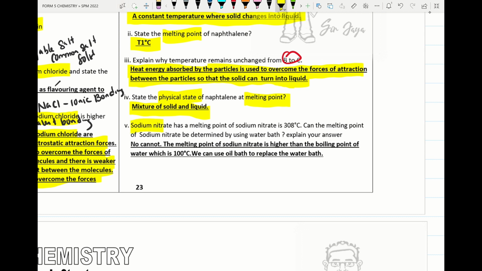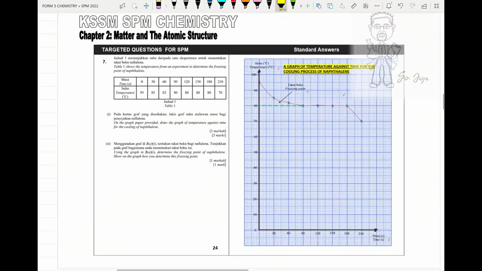Sodium nitrate has a melting point of 308 degrees Celsius. The suitable bath that we can use is oil bath. Why can we not use a water bath to determine the melting point of sodium nitrate? Because the melting point of sodium nitrate is higher than the boiling point of water, which is 100 degrees Celsius. So we use an oil bath to replace the water bath. Alright, we move on to the next question.